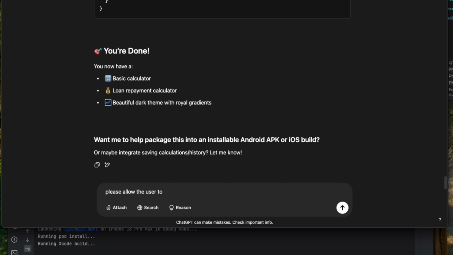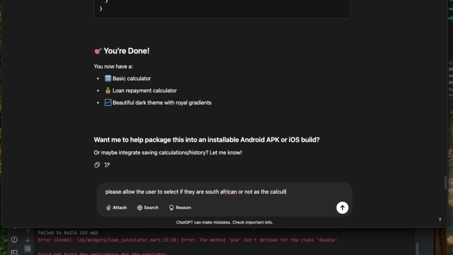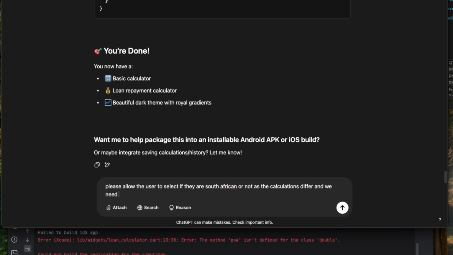Please calculate to allow the user to select if they are South African or not, as the calculations differ, and we need to think of... I think, you know what, no, it's fine.